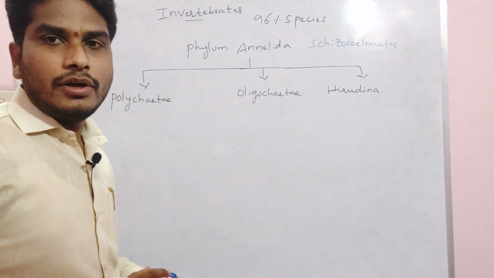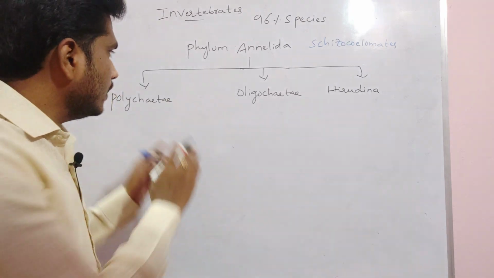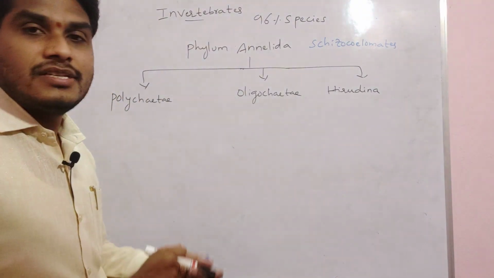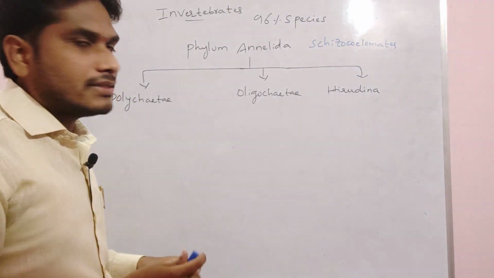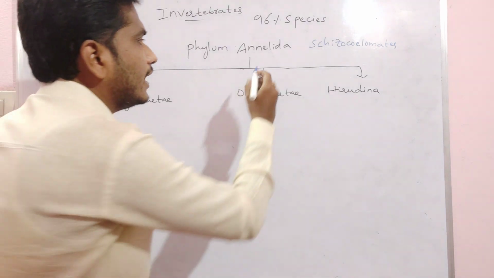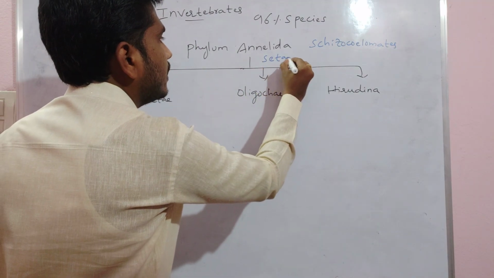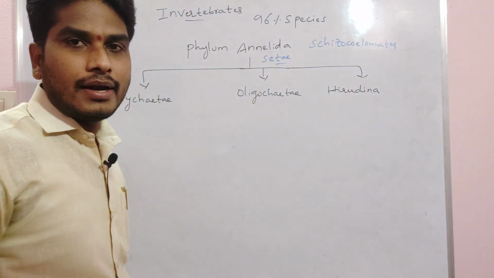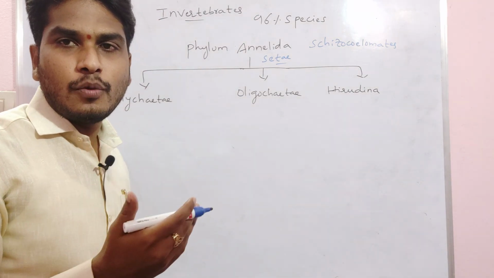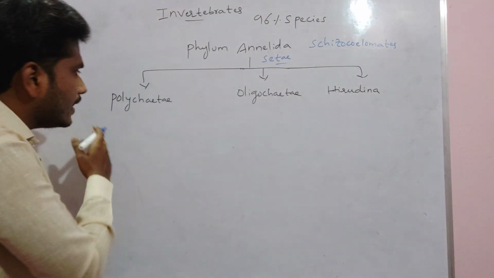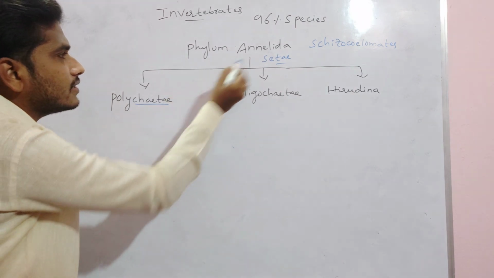Polychaeta, Oligochaeta, Hirudinea: these are the three classes of the annelidans. On what basis have they been divided into three classes? Here, on the basis of the presence of setae. Setae are the organelles which help in locomotion. In these three classes, the term chaetae always indicates the setae.